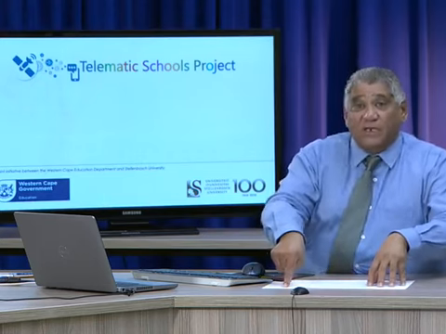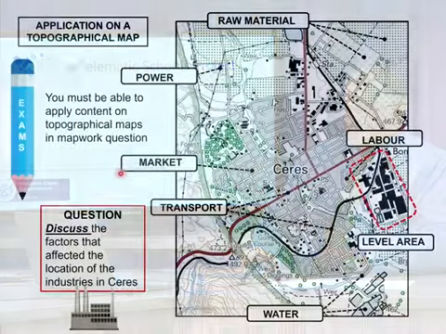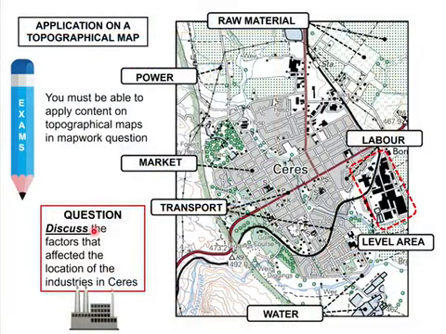Right? Now, how do you answer this question? You can't only write that there's water, there's a level area, and all those things. There's no ways. You must refer to the map, and then you are discussing it. In fact, I think it's a good idea. That doesn't matter what you mention of a map or in your answer. If you can refer to the map, that would be a good thing to do. But when it comes to the discuss, let's have a look at the question again. Discuss the factors. Now, let's have a look at our factors again.